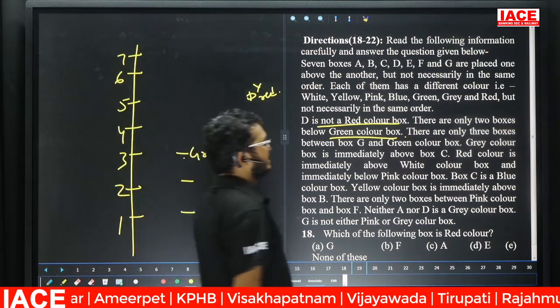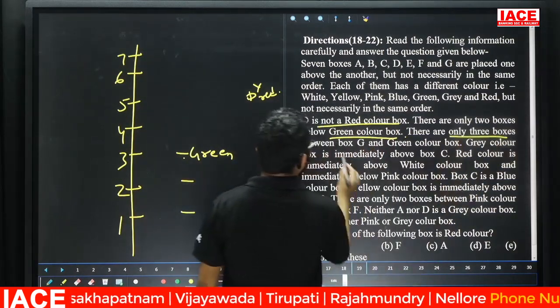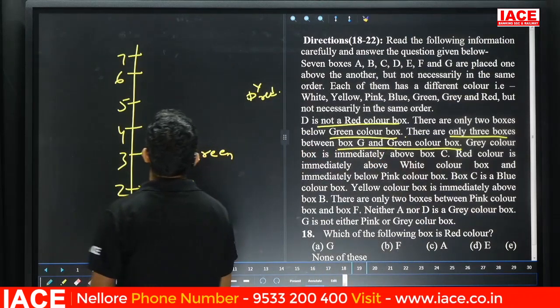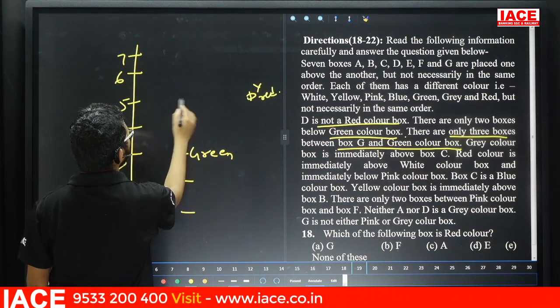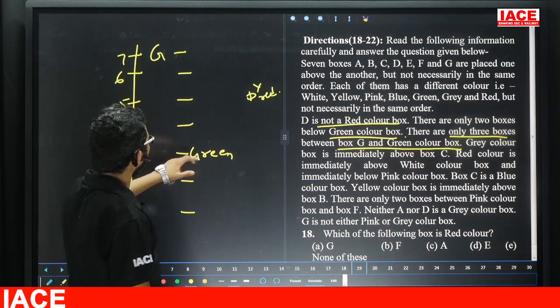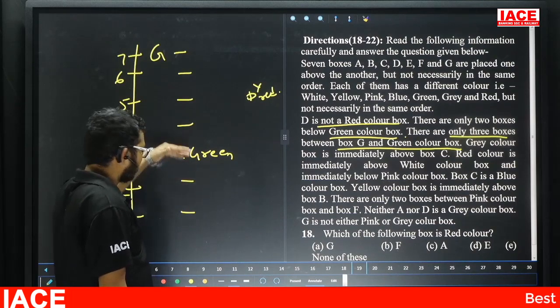Yes. Next, there are only 3 boxes between box G and green box. Between G and green box, we are having 3 boxes. Green 1, 2, 3. Here G. Between green and G, here we are having the 3 boxes. Downside no chance to take.